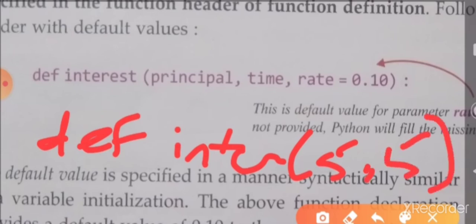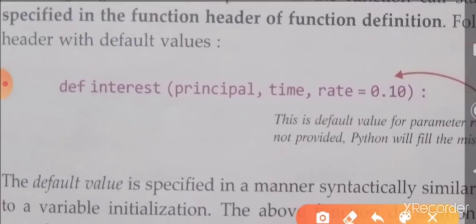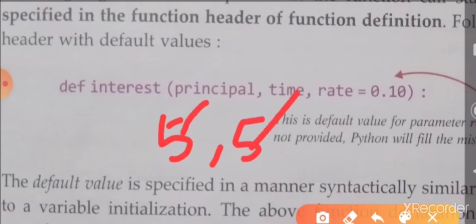Now if I call the function like this, the Python program should show an error. What is the error, sir? Before I told you about positional required arguments, but here it won't show any error, because if the user gives 2 values, the first will be taken as principal, 5, and the second as time, 5.